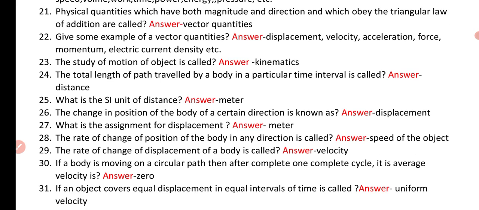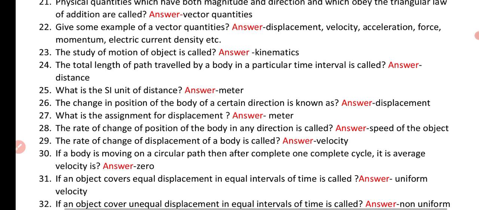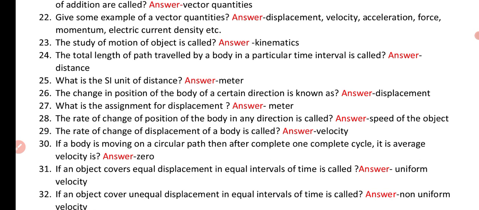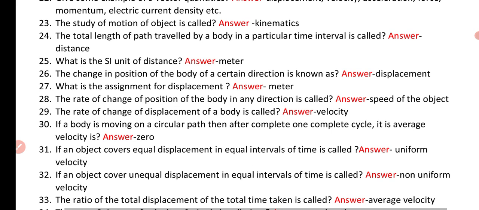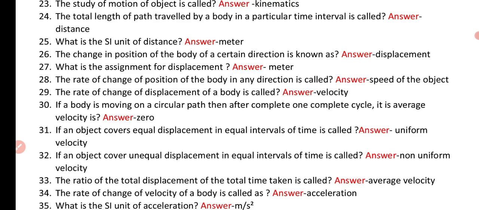If an object covers equal displacement in equal intervals of time, it is called. Answer: uniform velocity.